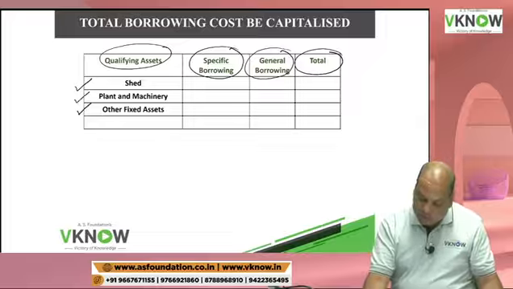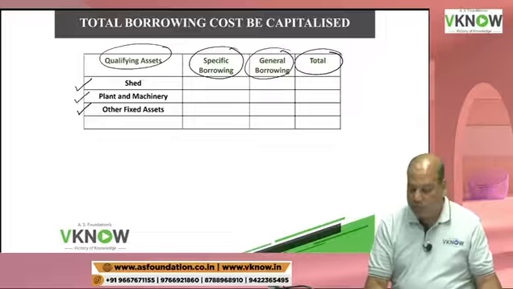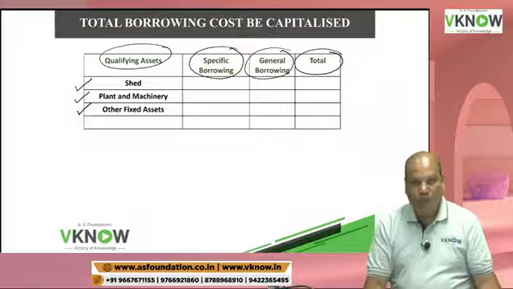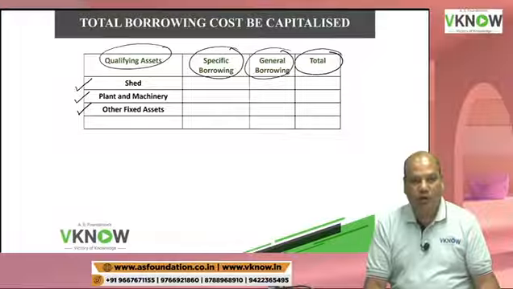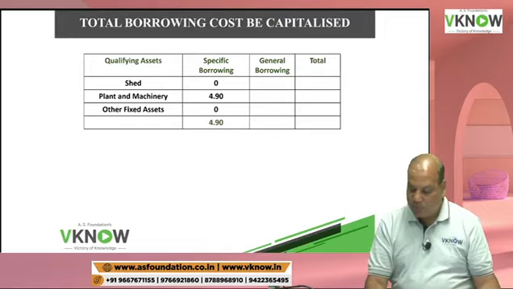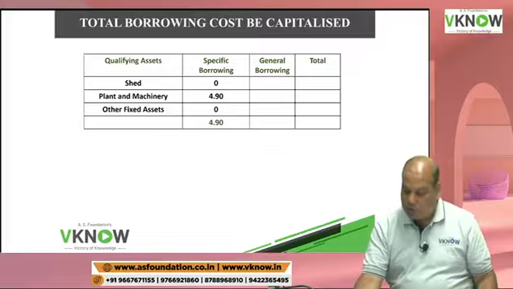Manufacturing shed, plant and machinery, other fixed asset. You have computed specific borrowing cost in step number 1 for plant and machinery. Go to step number 1, you will find 4.90 lakh there. So specific borrowing cost 0, 4.90, 0.